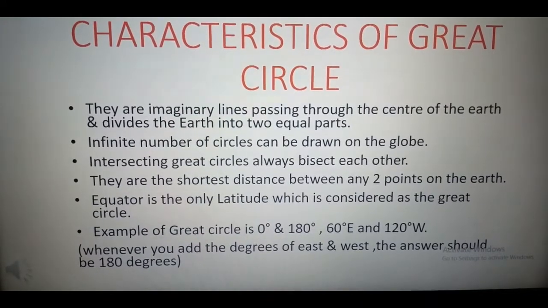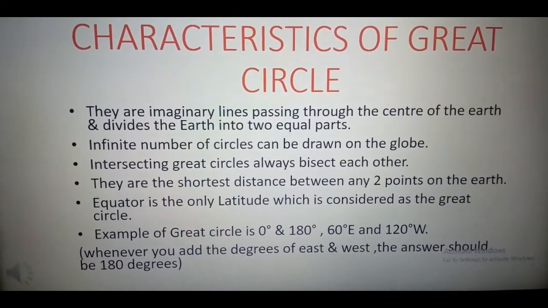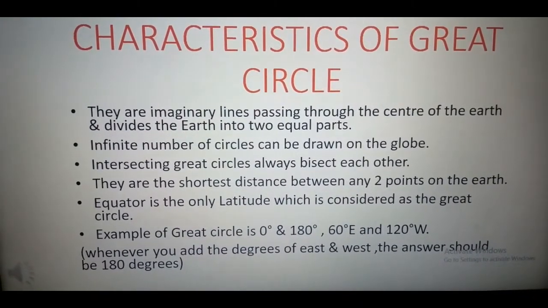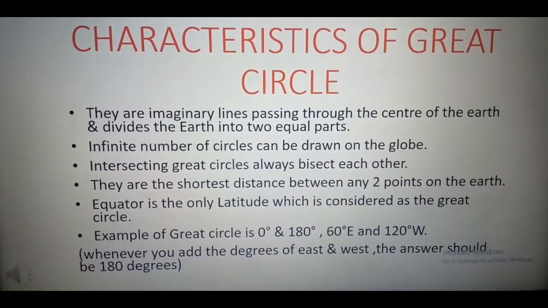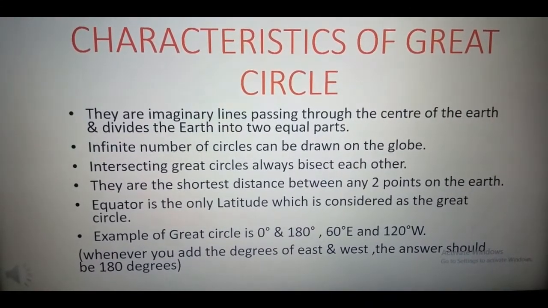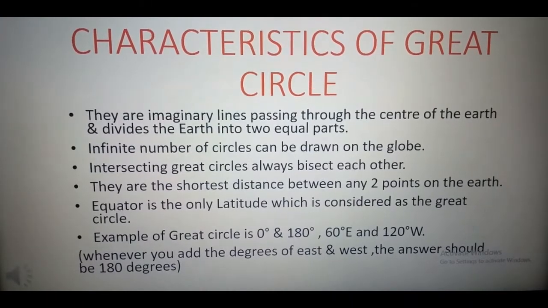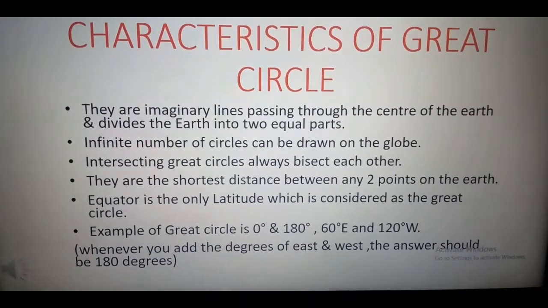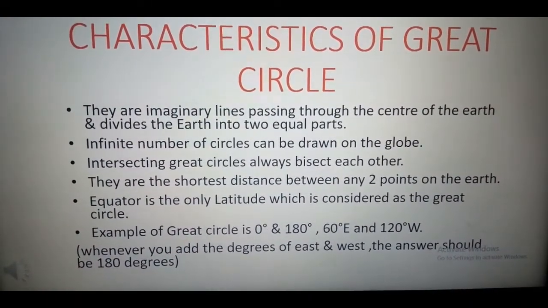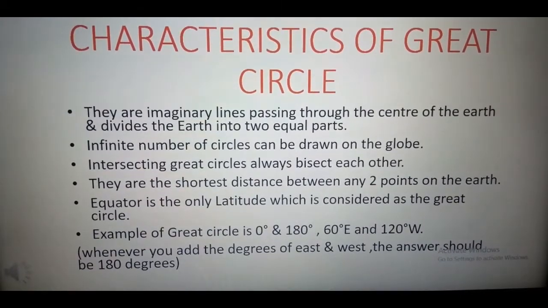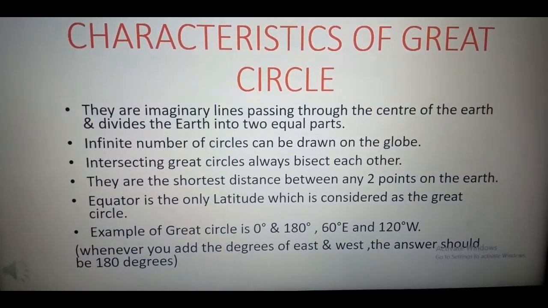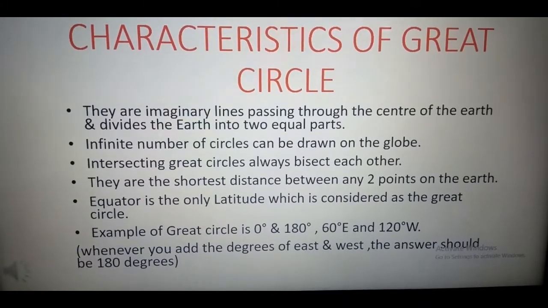The example of a great circle is 0 degree and the degree which lies just opposite to that degree. So 180 is exactly the opposite of 0 degree. If we take the example of 60 degrees, the opposite of 60 degrees east would be 120 degrees west.